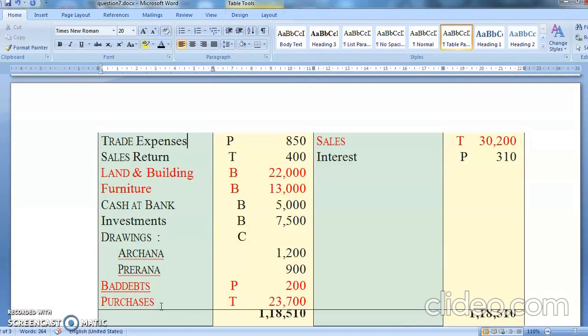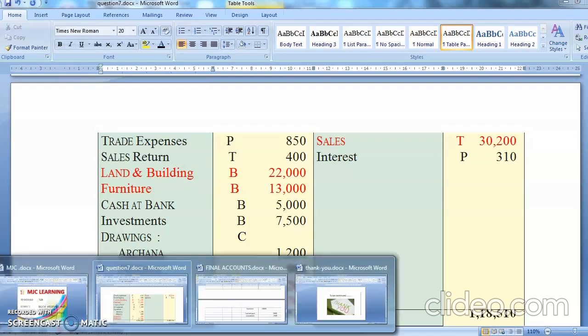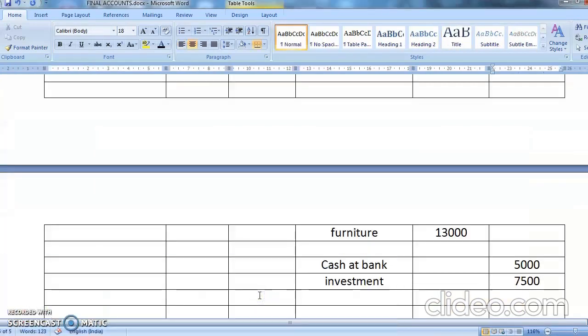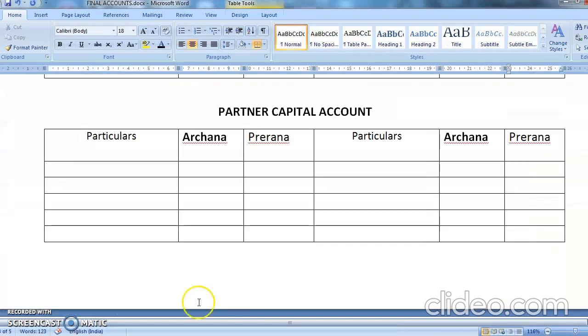Drawings come in capital account. So Archana is 1,200 and Prerna is 900. So we'll directly go to partners' capital account. We'll write here to drawings. Yes, Archana's drawing is how much? 1,200 and Prerna's drawing is 900.